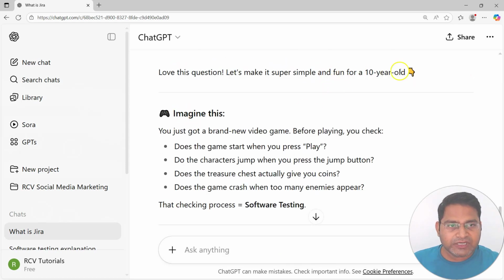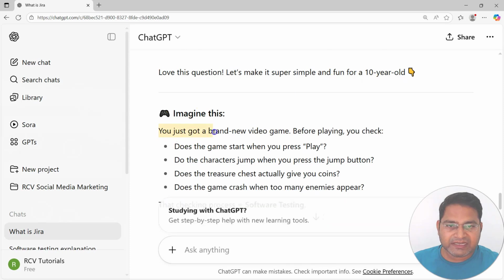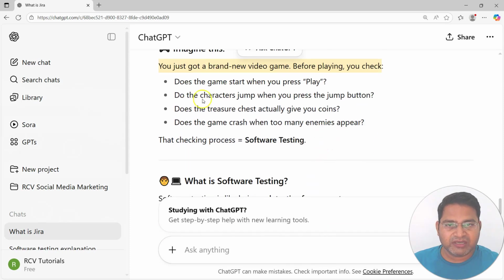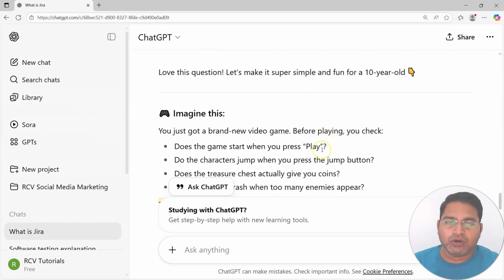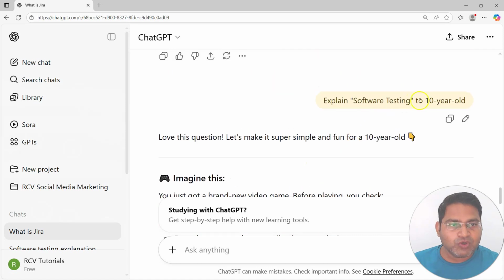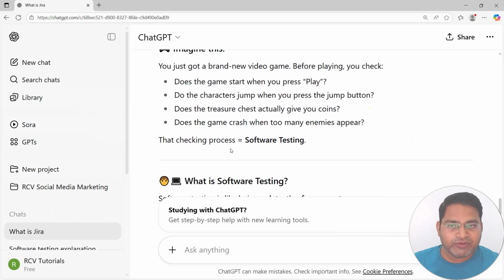So you'll see that for a 10-year-old, it says you just got a brand new video game. Before playing, you check: does the game start when you press play? Do the characters jump when you press the jump button? Does the treasure chest actually give you coins? Does the game crash when too many enemies appear? That checking process is equal to software testing. So now, as per the 10-year-old context, because I provided that I want to explain software testing to a 10-year-old, the large language model ChatGPT has formulated the answer in the context so that a 10-year-old can understand. It has taken an example of a video game.